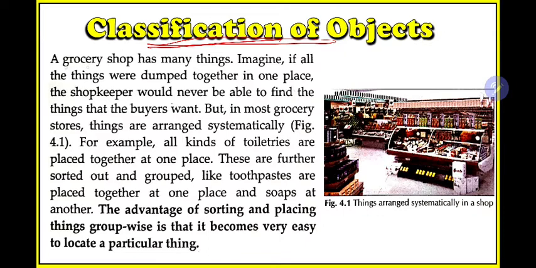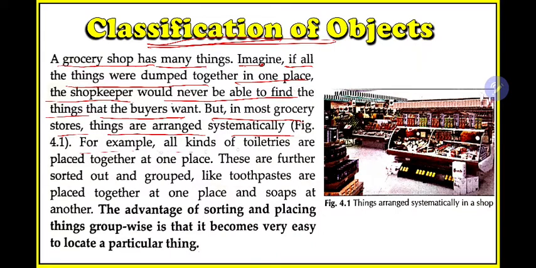What is classification of objects? A grocery shop has many things, as in the image. If all the things were dumped together in one place, the shopkeeper would never be able to find the things that the buyers want. But in most grocery stores, things are arranged systematically. For example, toiletries are placed together at one place. These are further sorted into one group. For example, toothpaste is placed together in one place, and soap at another.